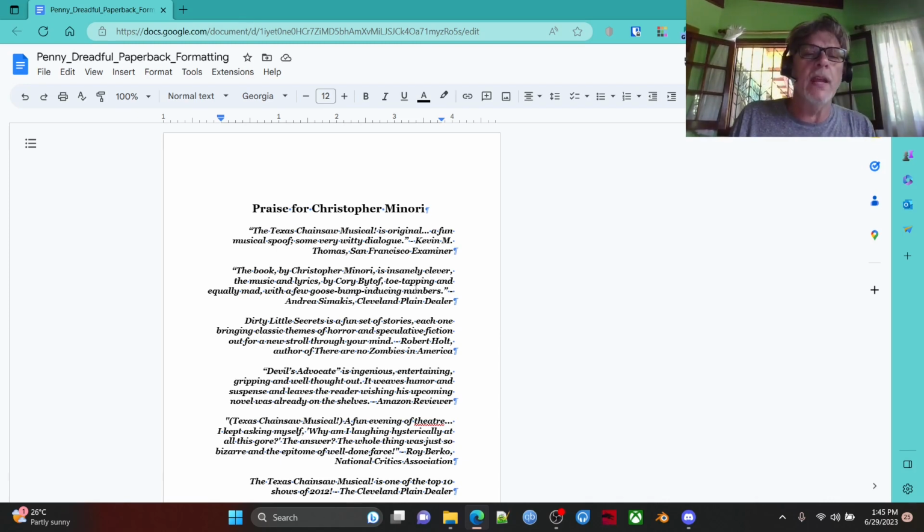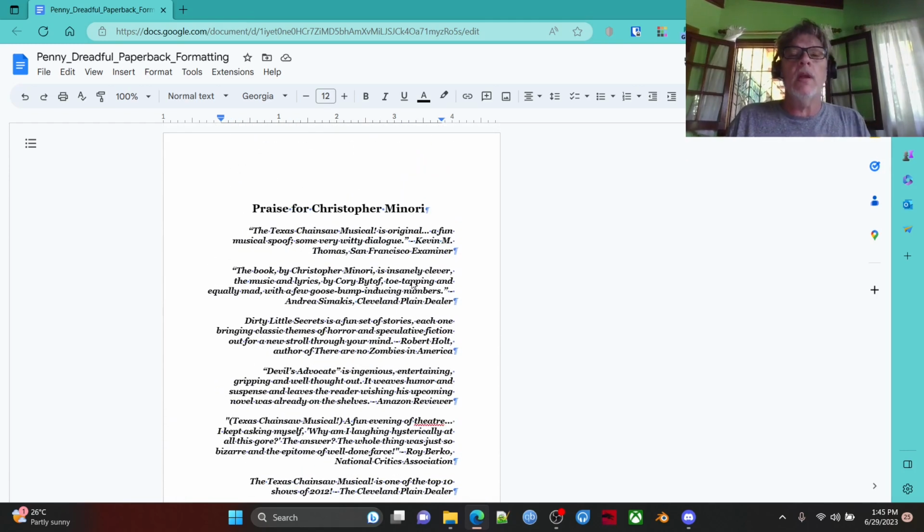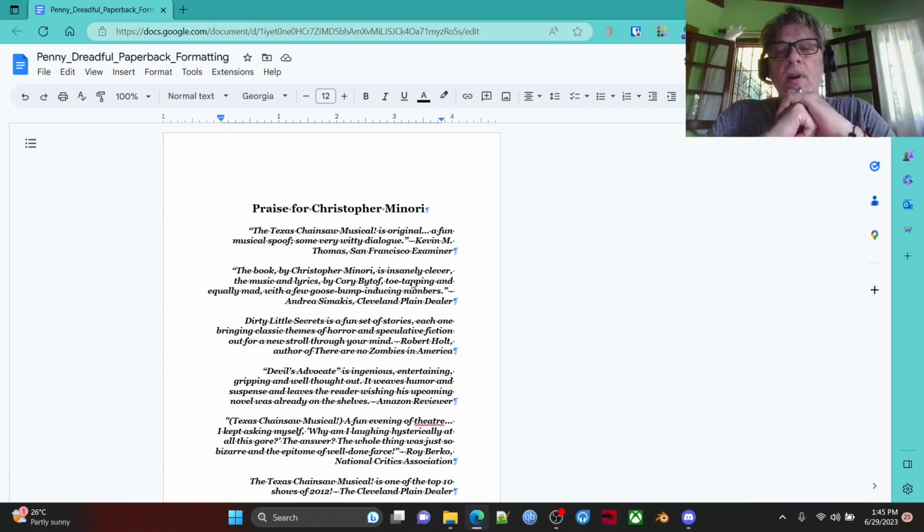The reason this is complicated is our first few pages, we don't page number at all. We don't start page numbering until you get to your story, okay? So if we scroll down here, the next thing is there are certain things you want to start on the right side. For instance, every new chapter should start on the right page, or odd number, right? Not the odd number by the page numbers on your doc, but the actual page number. This is page one. This is going to be on the right-hand side. We don't want page numbers here.